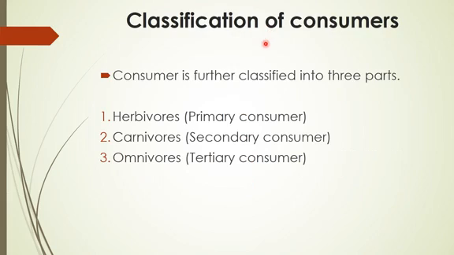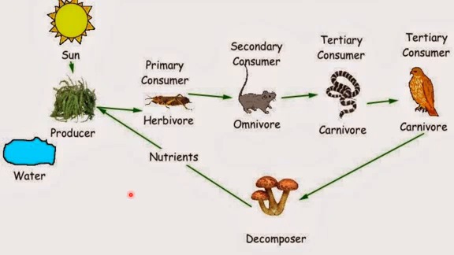So now there is further classification of the consumer. We say consumers are further classified into three types: herbivores, which are the primary consumers, then the second one is the carnivores, which are the secondary consumers, and the third one is the omnivores. Discussing the three types of consumers, we have a picture here.